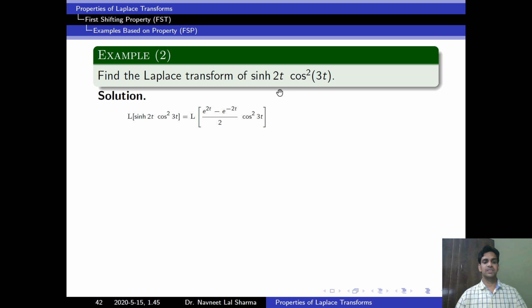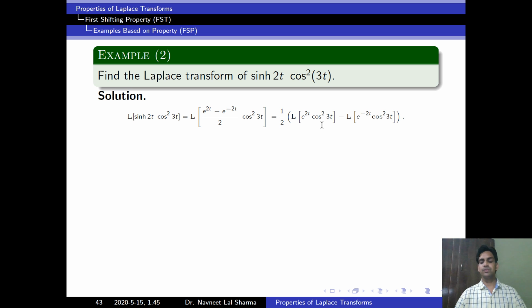Let's see. Now I am writing sin hyperbolic function in terms of exponential function. Now we can multiply by this function. So after multiplication and using linearity property, we get this: Laplace of e to the power 2t into cos square 3t minus Laplace of e to the power minus 2t into cos square 3t, whole divided by 2. Now we have to find the Laplace of this transformation. So look here, this is the form of e to the power at into f of t.